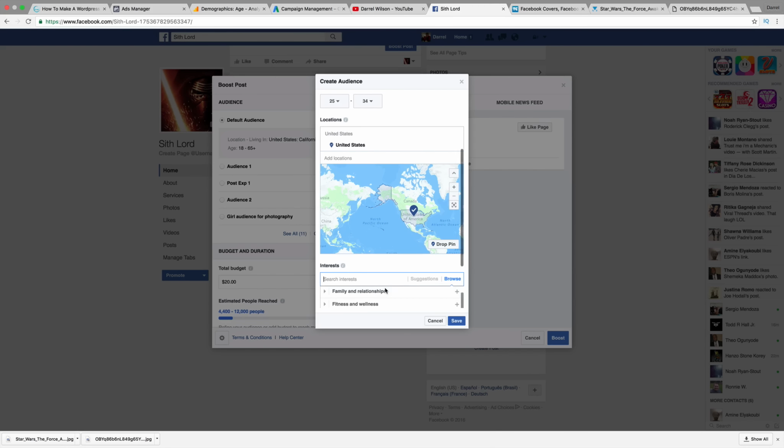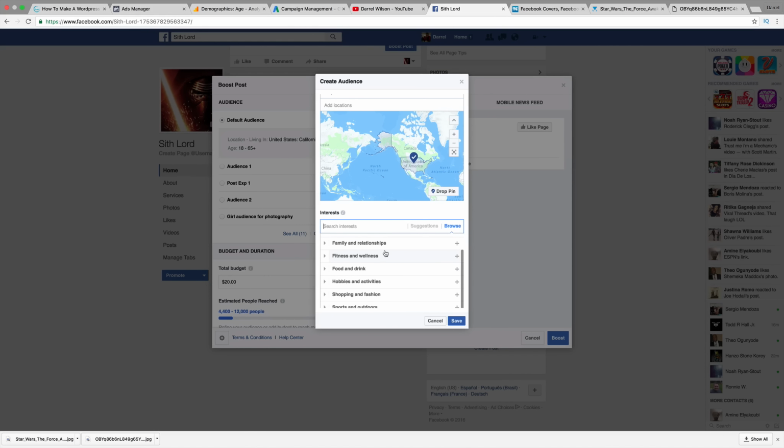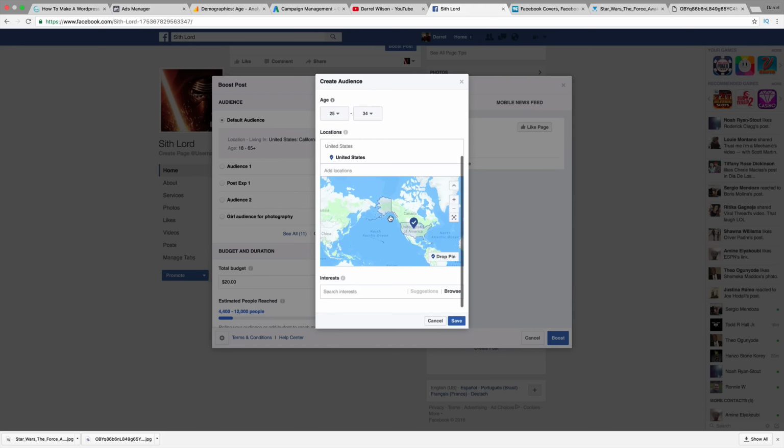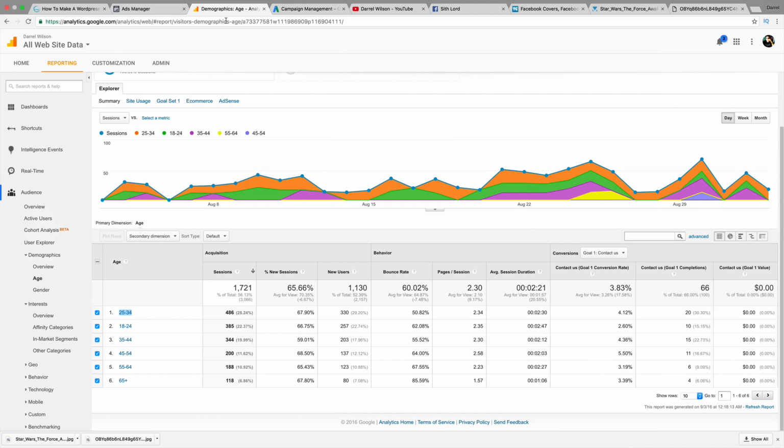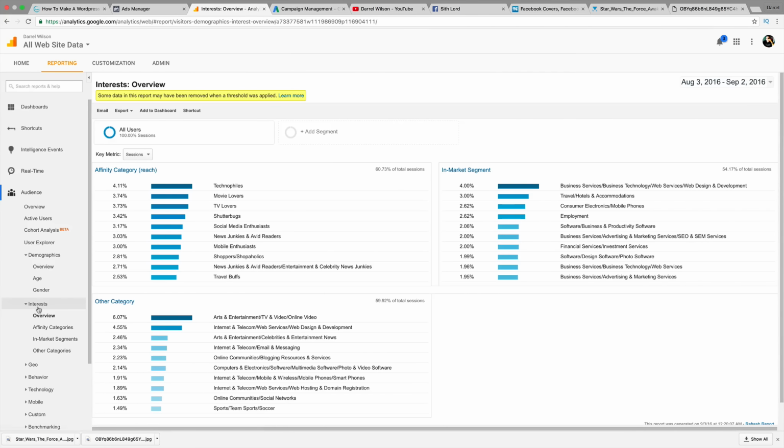So this is also a very good tip for you guys. How do I know who to market to? It's kind of hard to know who's going to be most interested in my post. But if you have Google Analytics installed, you can find that out. For example, if I go over here to interests and overview, the people visiting my website with the highest probability are people interested in movie lovers, technophiles, business services, web design and web development, arts and entertainment, TV and video, online video.